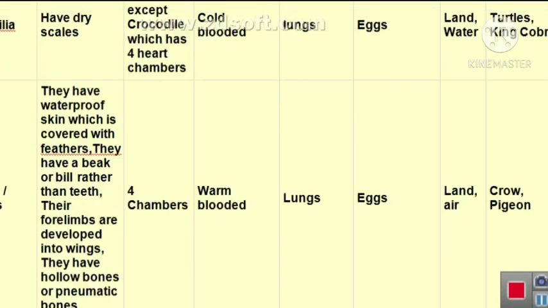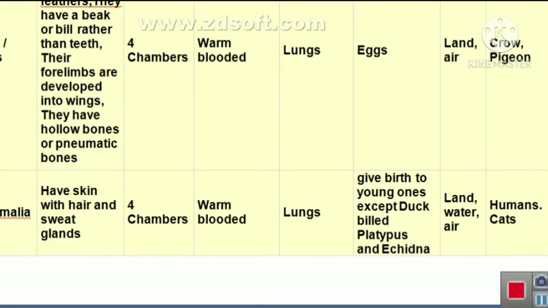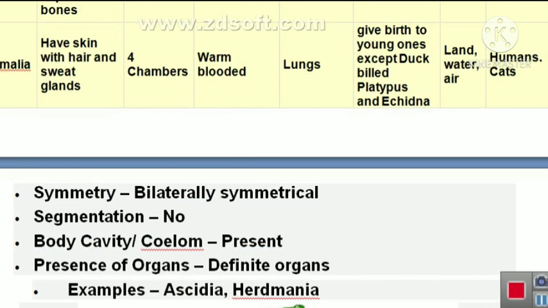Now, Aves, that are called the birds. They have waterproof skin. Now, we will see the major group of animals, that is Mammalia. According to the name, mammals have skin with hair and there is presence of sweat glands.